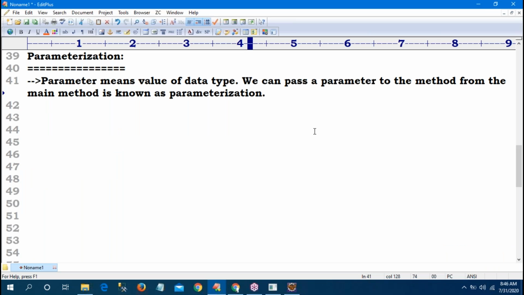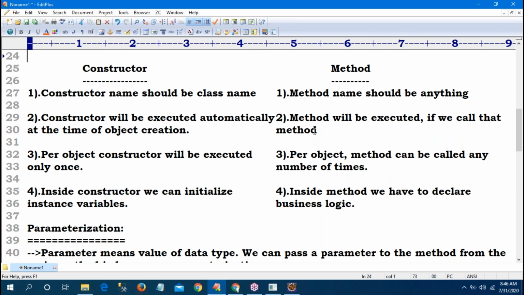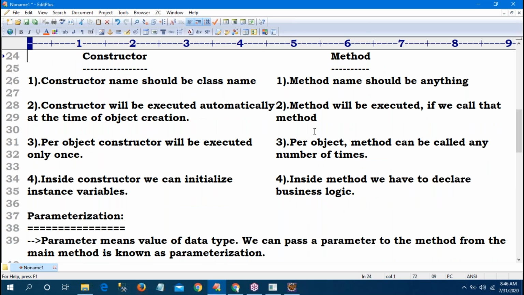So these basics are enough for the programs: types of variables, constructor, method, parameterization, and the differences between the constructor and the method. Now, sir, one more very important concept, but time is not sufficient, so I will give only a basic introduction. What is an interface, an abstract class, a concrete class? If you get clarity about this, WebDriver is very simple. This concept is very important, sir.